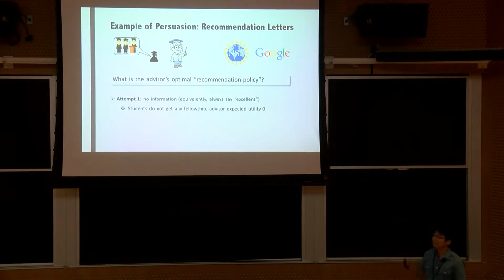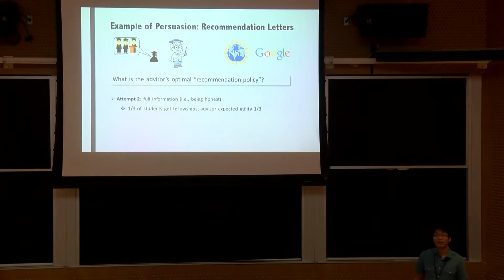You can see that in this case, unfortunately, the advisor is going to lose credibility, so the fellowship programs basically just behave according to their prior belief about these students. And in this case, because the student is less likely to be excellent, no student will get the fellowship. And the advisor gets utility 0.